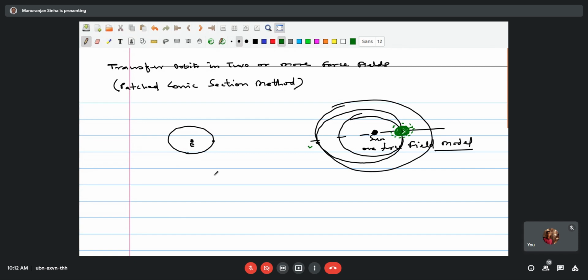Sir, I have a doubt. If we consider two or more force fields, can we always say that central force motion will be there? Because at a certain time, both the force fields may have an influence on the satellite. Yes, sir. So for that we define the sphere of influence.